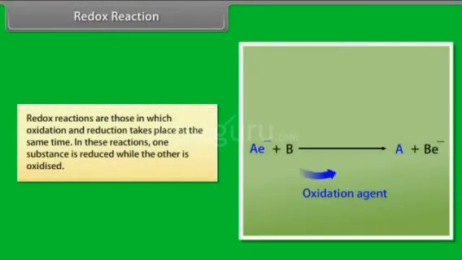Redox reaction. Redox reactions are those in which oxidation and reduction take place at the same time. In these reactions, one substance is reduced while the other is oxidized.